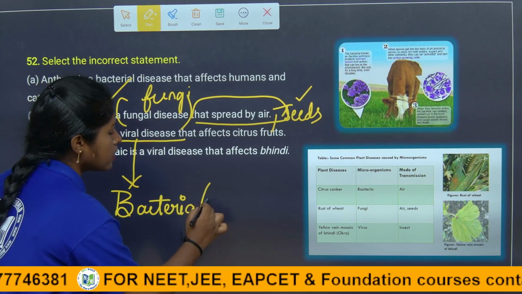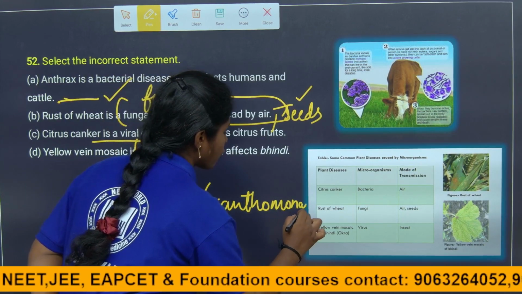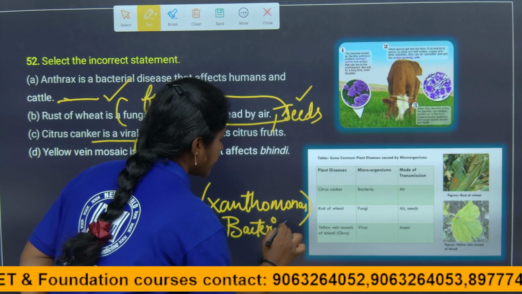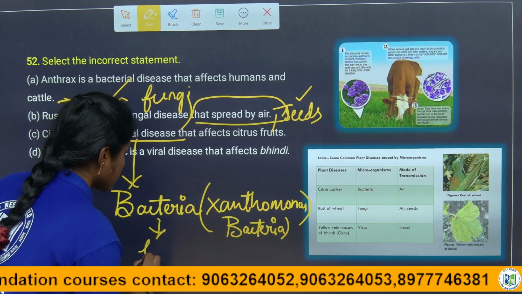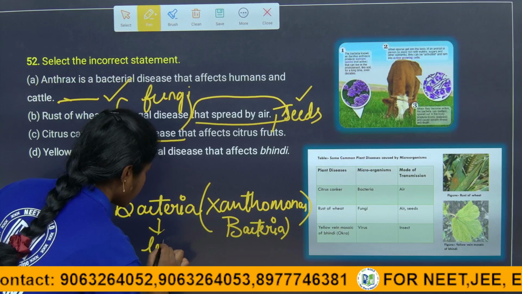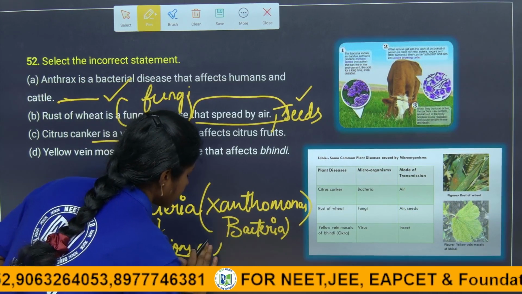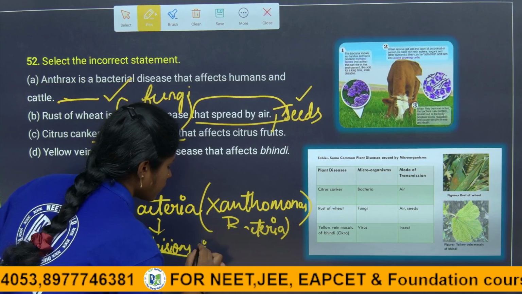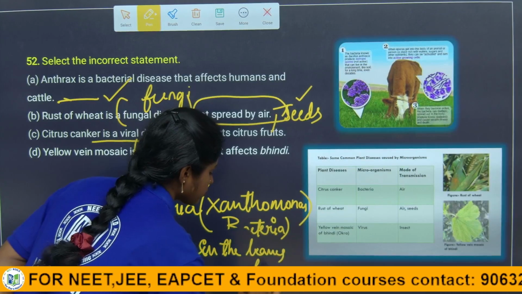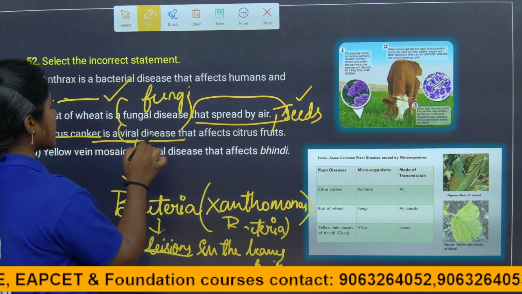It is mainly caused by the Xanthomonas species, as we discussed, Xanthomonas species of bacteria, and they cause lesions in the leaves and fruits mainly.